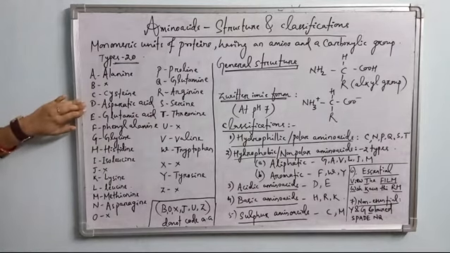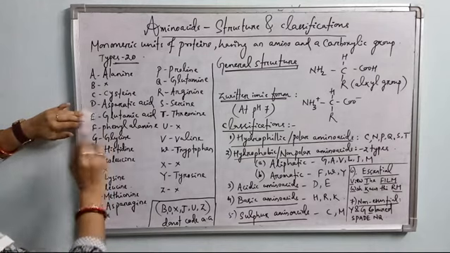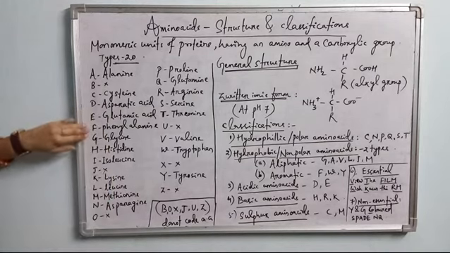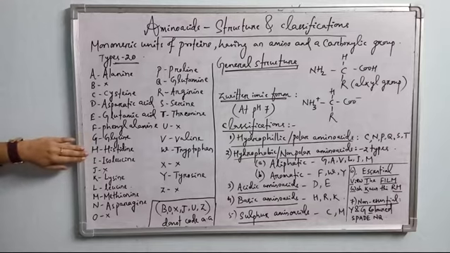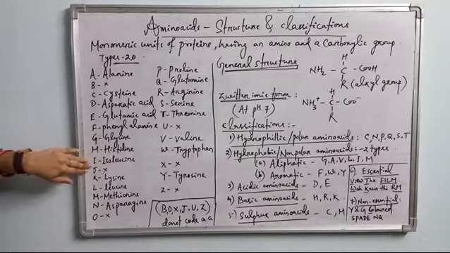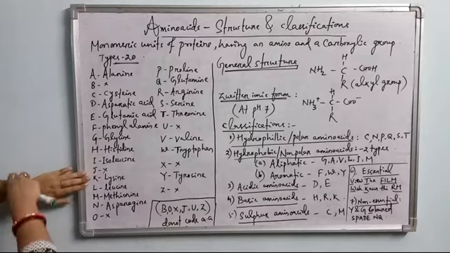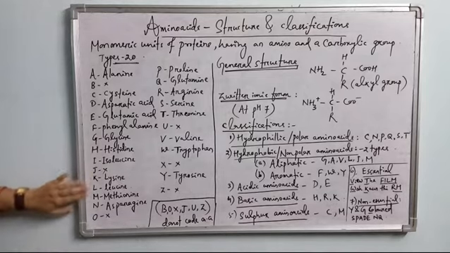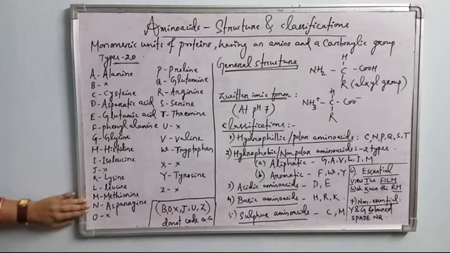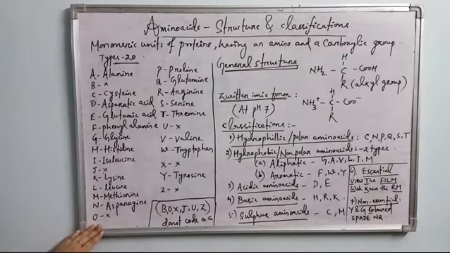D is aspartic acid. E, glutamic acid; these two are acidic amino acids. F, phenylalanine. G, glycine. H, histidine. I, isoleucine. J doesn't code for any amino acid. Then K, lysine. Then leucine. Then M, methionine. N, asparagine. O doesn't code for any amino acid.